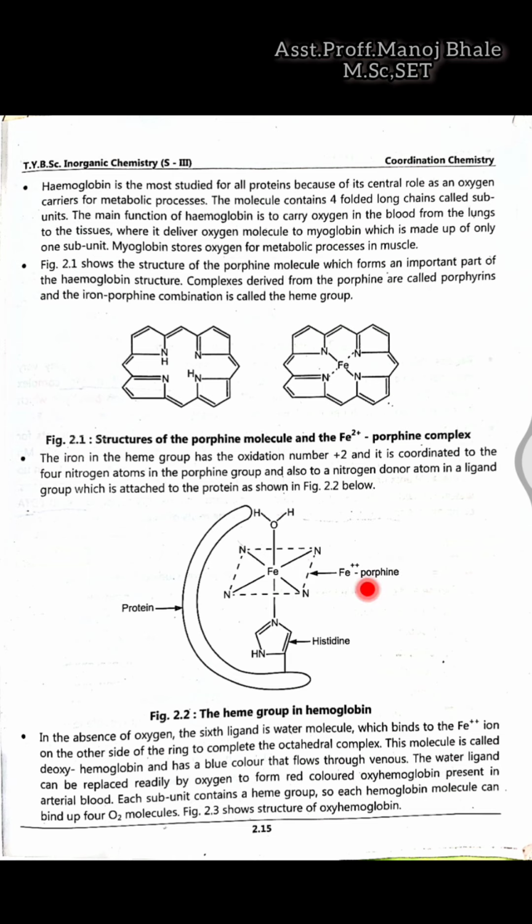Actually myoglobin is used for the storage of the oxygen in most of the animals. Okay, camel, I think this is one of the examples, camel stores oxygen, and when there is a need of the oxygen, it reuses this oxygen. That means myoglobin is present in the camel, which is the animal, and this coordination compound is present in that animal. So this is a structure which is given there.